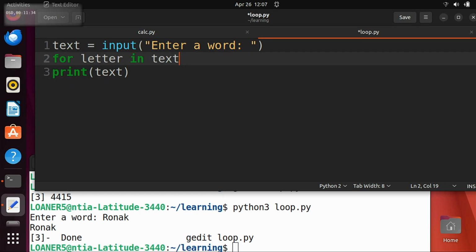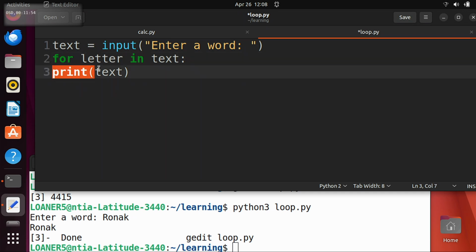We already have that text is input, right? So now text is whatever they typed in. So there's a hint over there. Print. Well, we're missing one thing before we get to print. Oh, in. No, we have in. Not quotation marks, colon. Colon, good. And then I have a print.